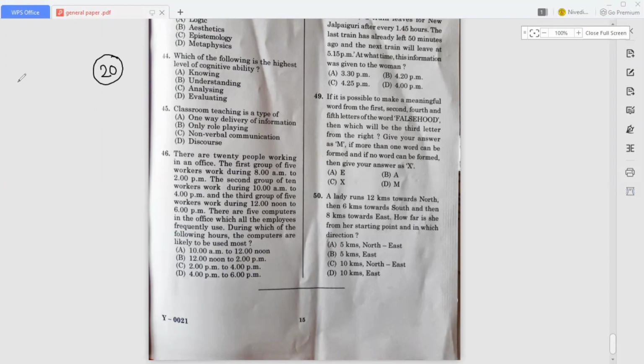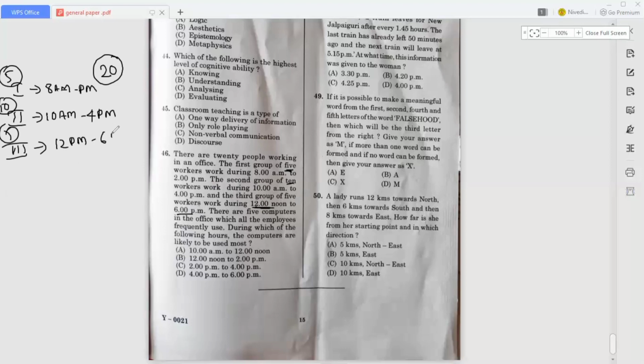Okay, so the first group will work from 8 a.m. to 2 p.m. When it comes to the second group of 10 workers, they work during 10 a.m. to 4 p.m. So in the first group there are 5 workers, and in the second group there are 10. And the third group of 5 workers work during 12 noon to 6 p.m.